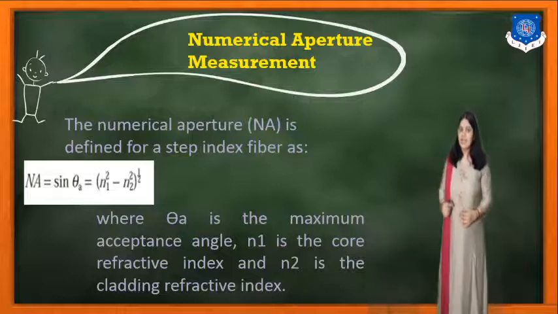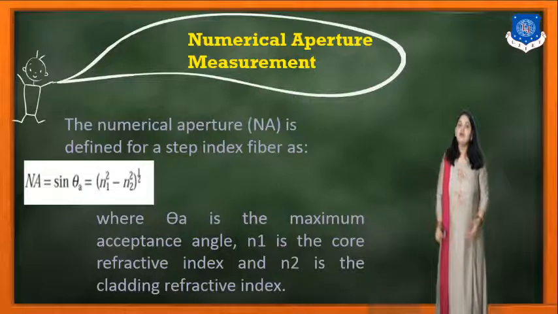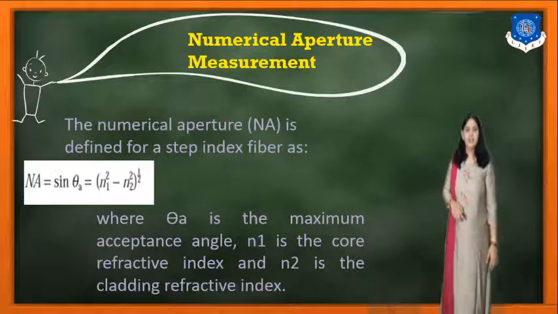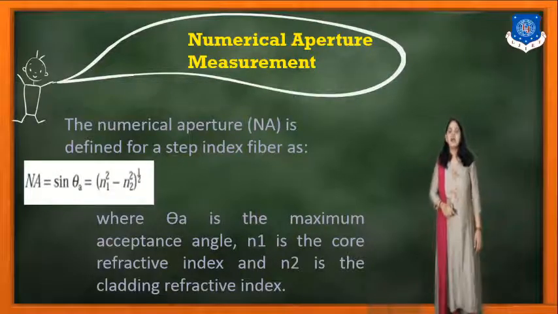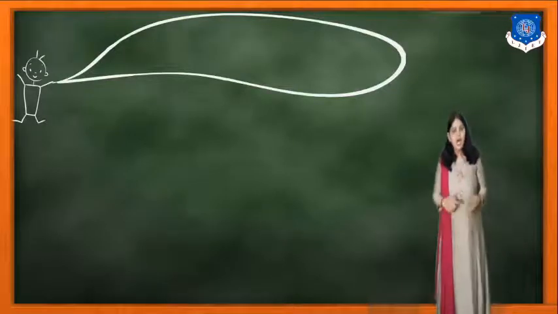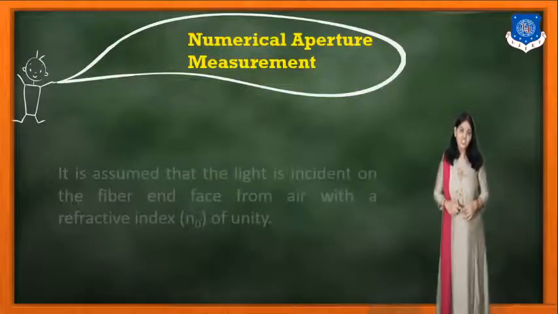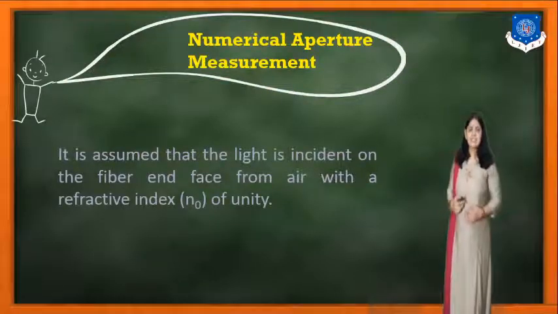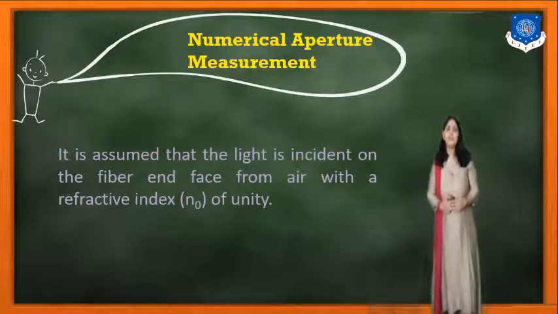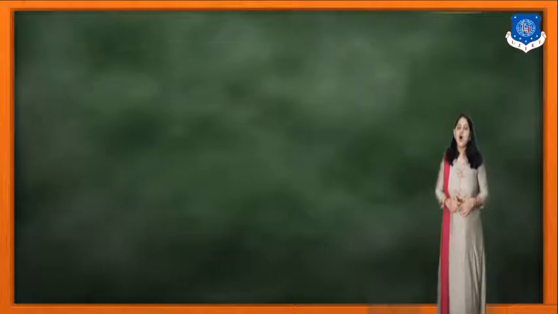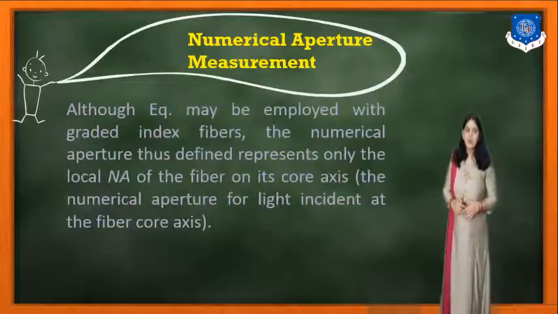N1 is the core refractive index and N2 is the cladding refractive index. We know the various equations for the numerical aperture. It is also assumed that the light is incident onto the fiber at one end from air, with a refractive index N0 of unity.